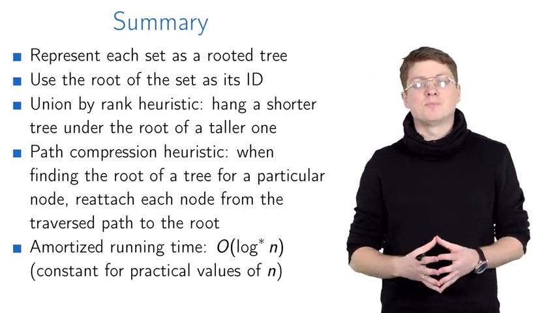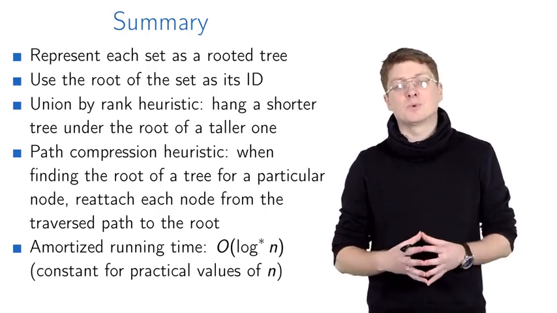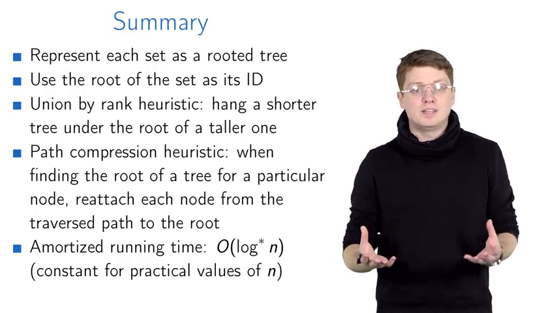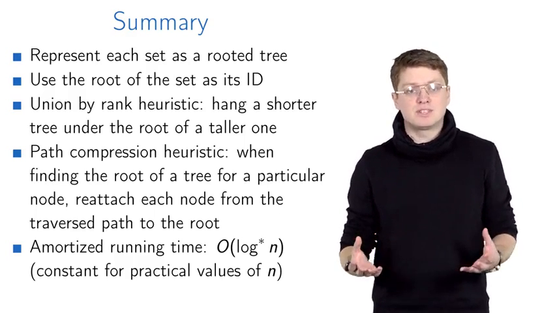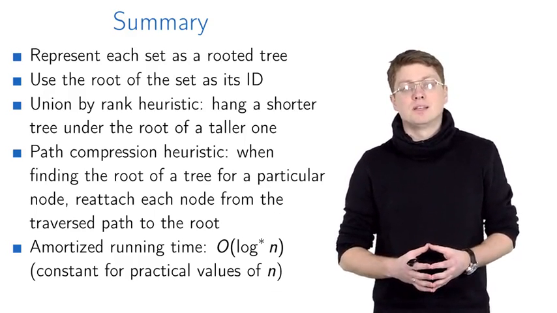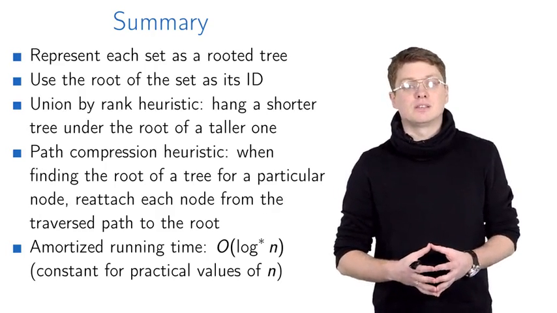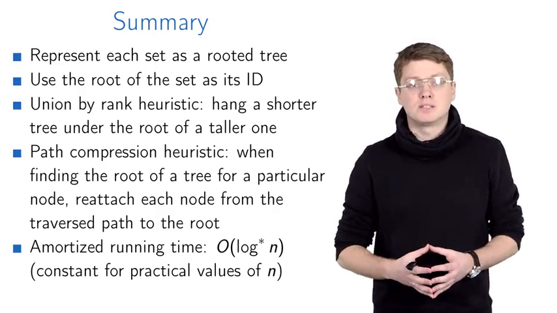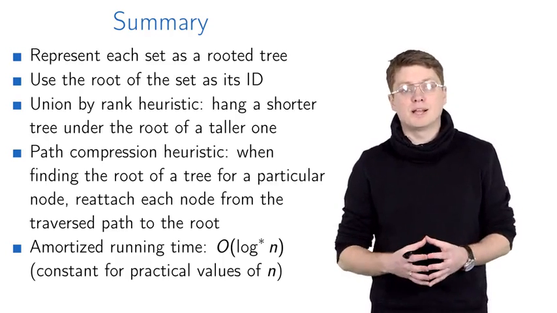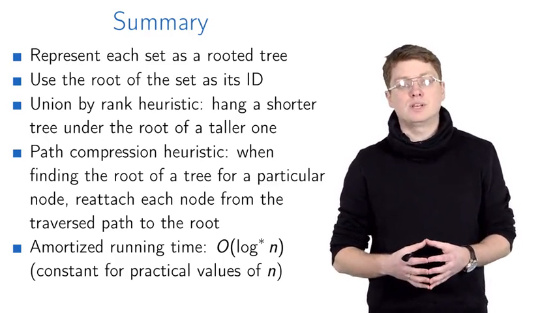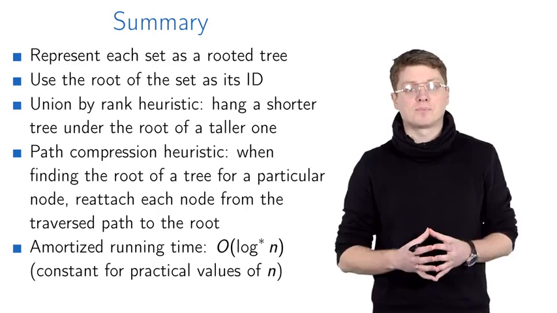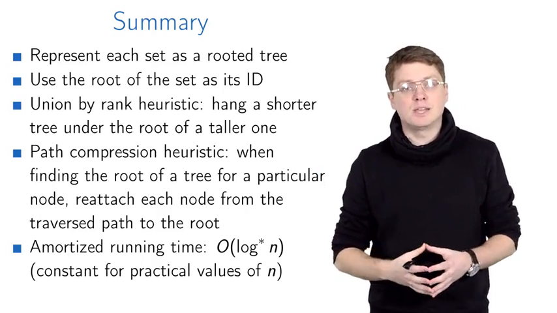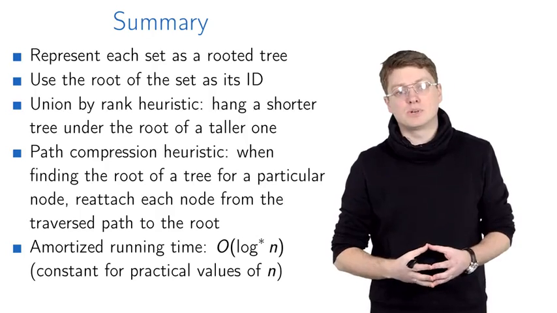We now conclude the whole lesson. So in this lesson we considered an implementation of the disjoint set data structure where each set is represented by a tree, and for this reason we have a forest of trees. The ID of each set is just the root of the corresponding tree. We've then considered two heuristics. The first one is called union by rank. It says that when merging two trees, it makes sense to attach a shorter one to the root of a taller one. Okay? This helps to keep trees in our forest shallow.